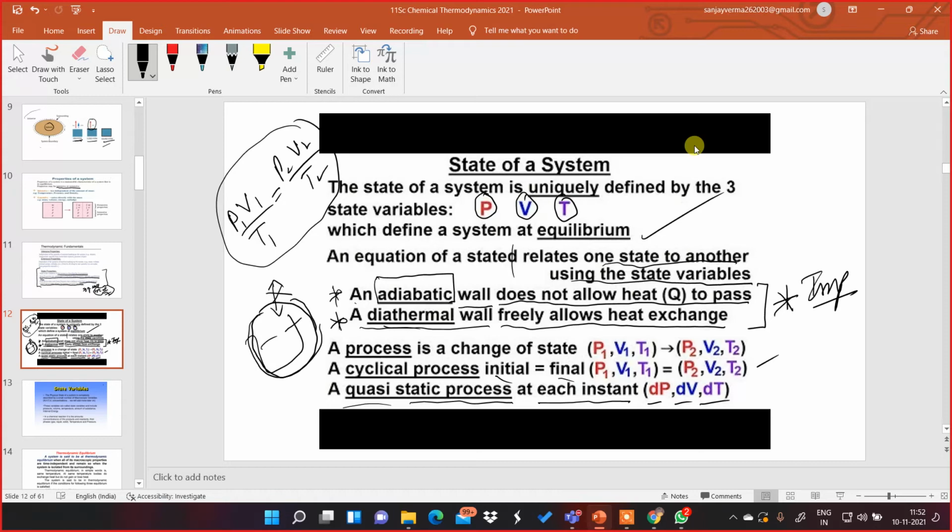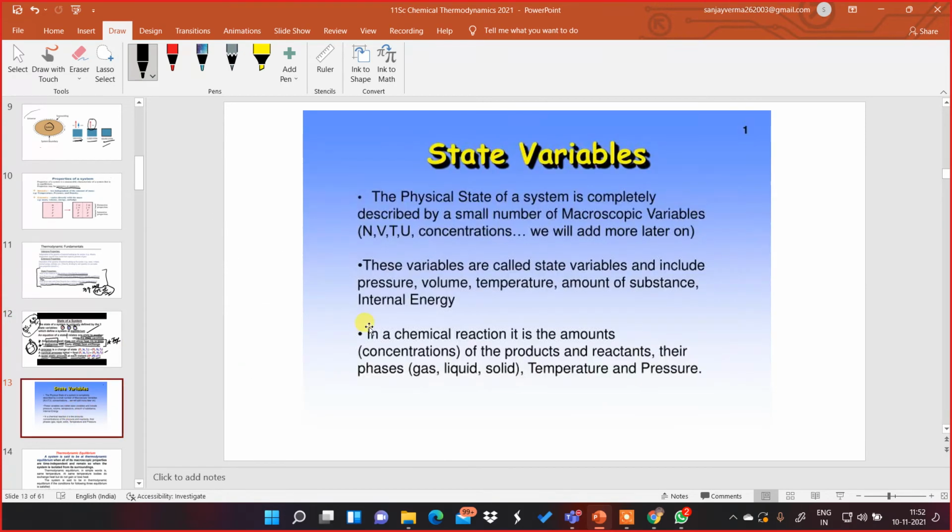Okay. Now this was with regard to the state of a system. Now what are the state variables? The physical state of a system is completely described by a small number of macroscopic variables: number of moles, volume, temperature, internal energy, concentration.